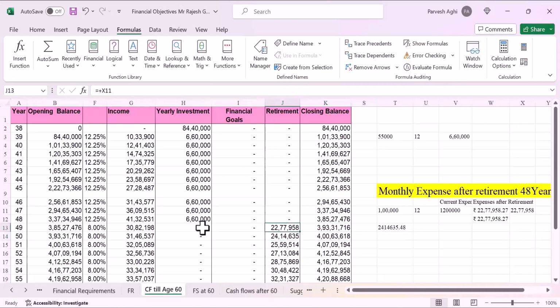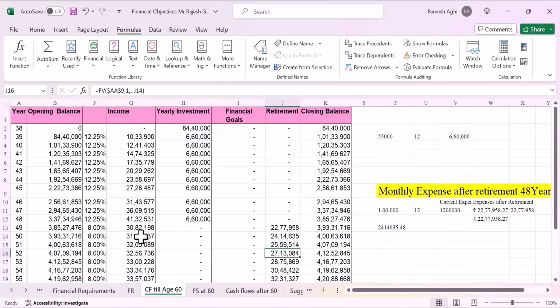Similarly, at the age of 50, he has an opening balance of 3 crore 93 lakhs on which he earns 8%, which amounts to 31 lakhs. So we can check this formula again. So it is right, 31 lakh 46,000, and now his annual expenditure will go up by 6% more. His annual expenditure will be 24 lakhs 14,000.